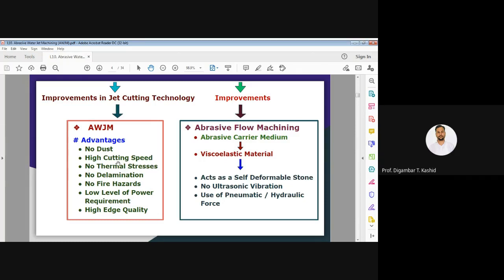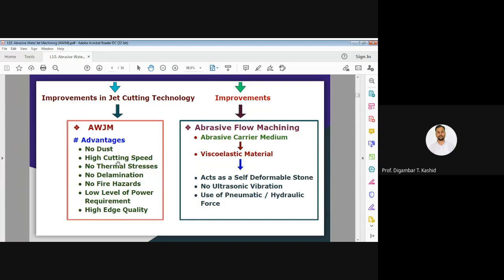Also, no thermal traces are developed in the machined workpiece, because the whole workpiece is completely in contact with water throughout the machining process, so there is no thermal trace generation. The process is also confined to a localized area only.